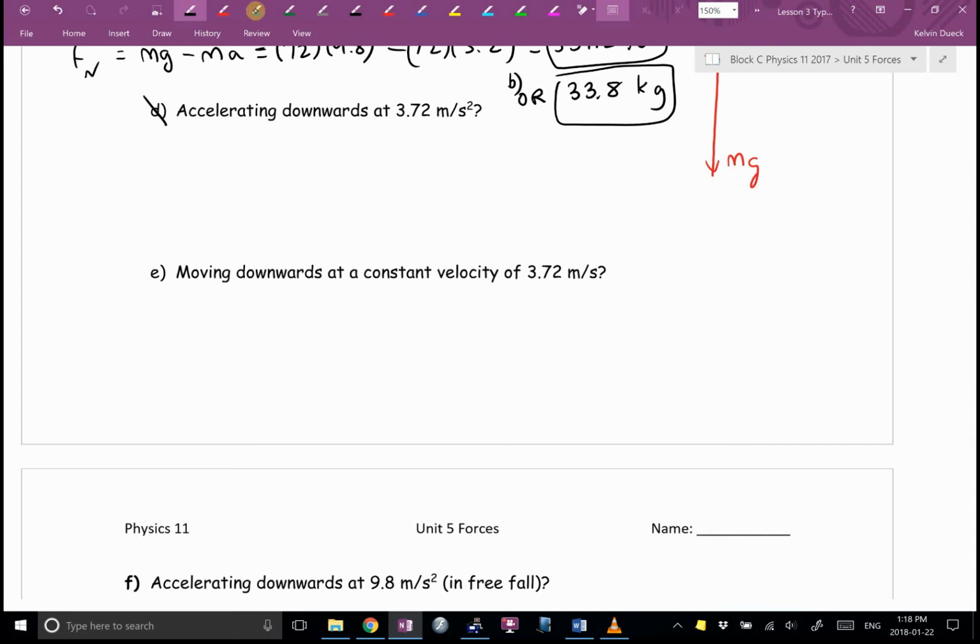You know what it's a job for? I'll do my free body diagram right here. Mateo, what are the forces acting on this guy? Get the obvious one. Gravity. Which way? Downwards. Okay. What else? Are we standing on a scale? Yes. So ground is pushing up. What does the scale really measure? Which way? Upwards. Bigger, smaller, the same size as mg? Which way are we moving? Downwards. Okay.